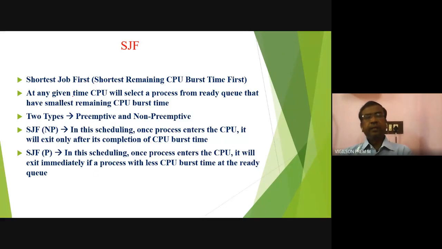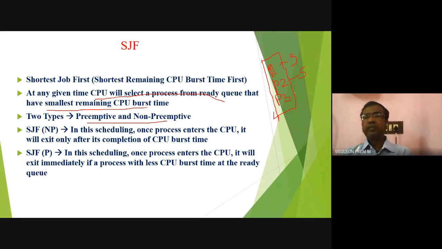At any given time, CPU will select a process from the ready queue that has the smallest remaining CPU burst time. Here we have two types, preemptive and non-preemptive. Consider the ready queue. First one is P1, its request is 3, P2, its request is 5, and P3, its request is 2.